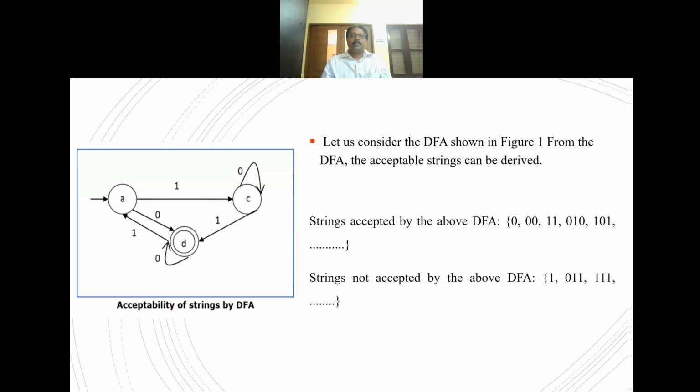Several other strings can also be denoted that are not accepted: the complement of S, strings not accepted, that is the set of 1 0, 1 1 1, 1 1 1, etc. From that diagram, we can derive the set of strings that are accepted by the DFA and not accepted by the DFA.